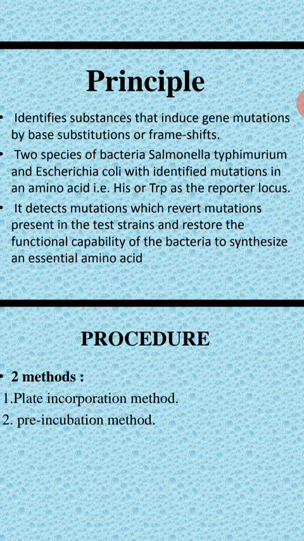But whenever you treat with a mutagenic drug, the drug causes mutations in their genetic material, and they attain the amino acid synthesizing capacity. That is called revert mutation. With this, the bacteria have the functional capacity to synthesize their own essential amino acids. So this is called the principle of the Ames test.